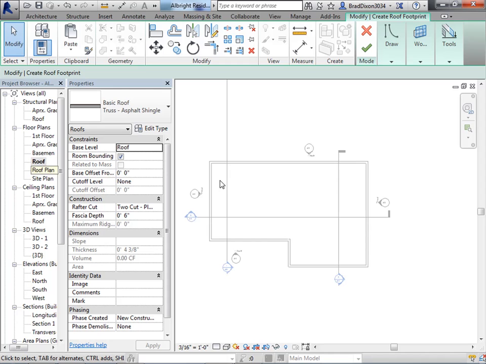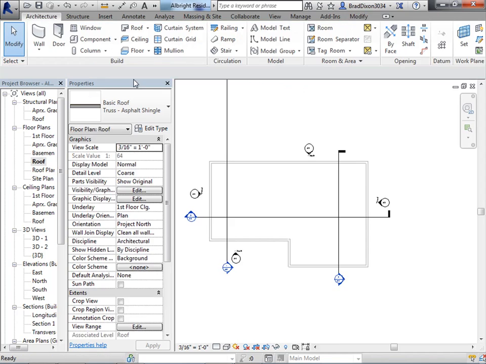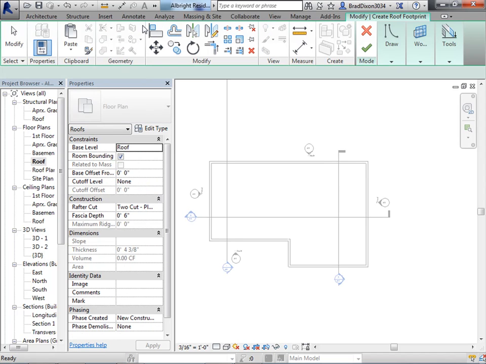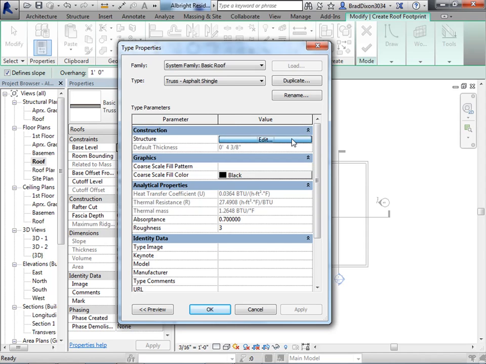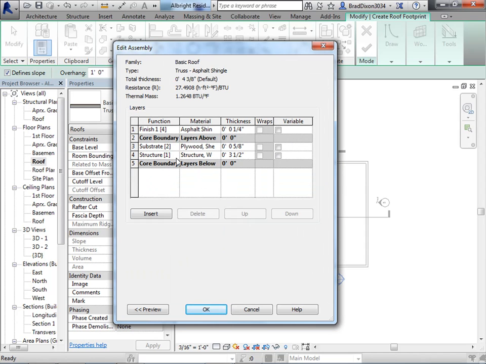Alright, so I'm going to click on my roof plan view, and I'm going to come in here and click on roof, and I'm just going to look at some different settings within this roof. The very first thing that I want to do is edit the type of my roof, and I want to make sure that my structure is 3.5 inches thick, because we're using trusses instead of rafters. My plywood or sheathing on top is going to be 5/8 of an inch. I'm going to have asphalt shingles of 1/4 inch thick.